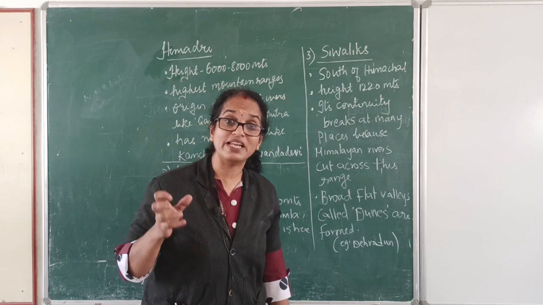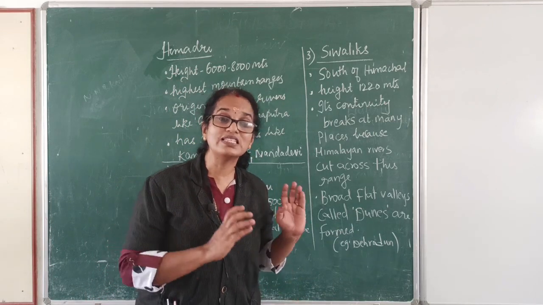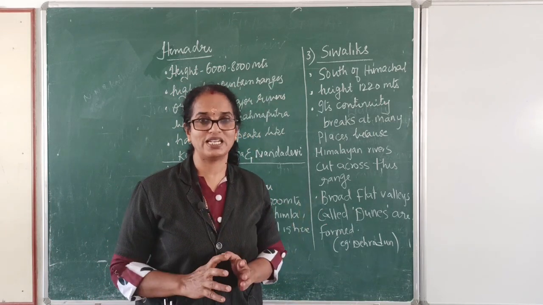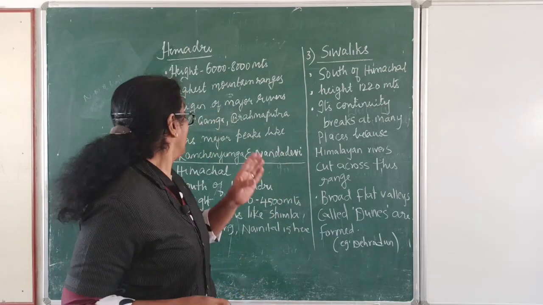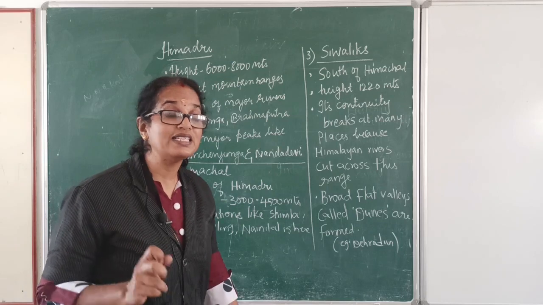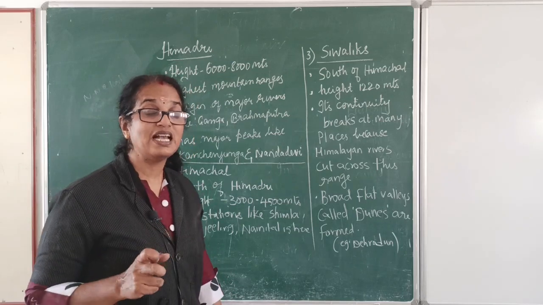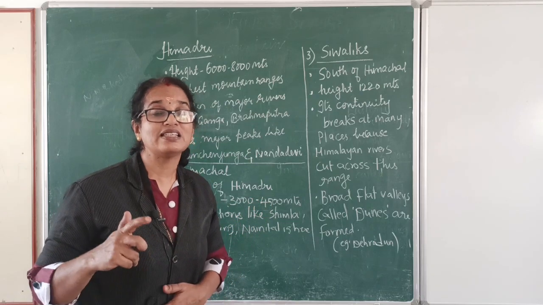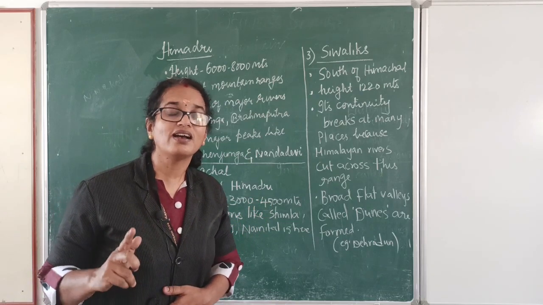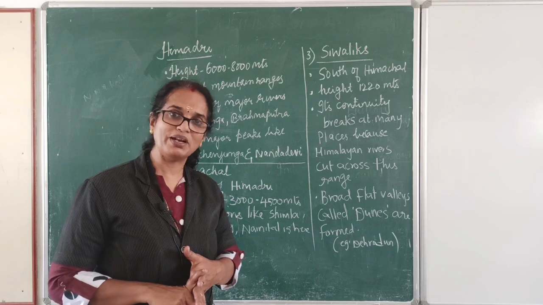So, the origin of major rivers is from this particular fold mountain. And here in this Himadri you can find the highest mountain ranges, as well as the major peaks, that is Nanda Devi and Kanchenjunga. Got it, my dear children?